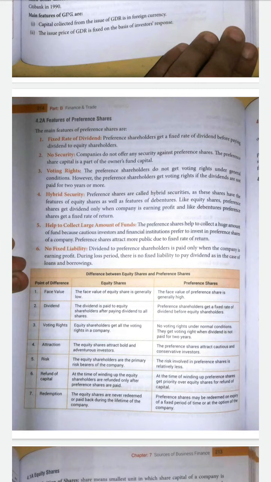On the basis of the face value, the face value of equity shares is very low, but the face value of preference shares is high. Dividend is paid to the equity shareholders after paying the dividend to all the shares, but the preference shareholders will get the fixed rate of dividend before the equity shareholders. Voting right: equity shareholders get all the voting rights, but preference shareholders will get the voting rights only when the dividend is not paid for 2 years. Attraction: equity shares attract bold investors, and preference shares attract conservative investors. Risk: equity shareholders are the primary risk bearers, and the risk involved in the preference shares is very less.